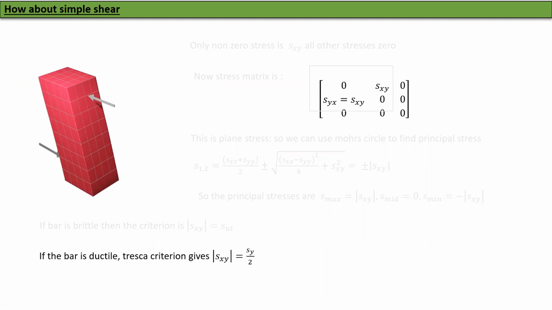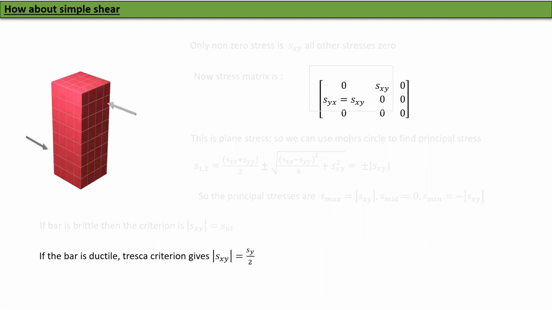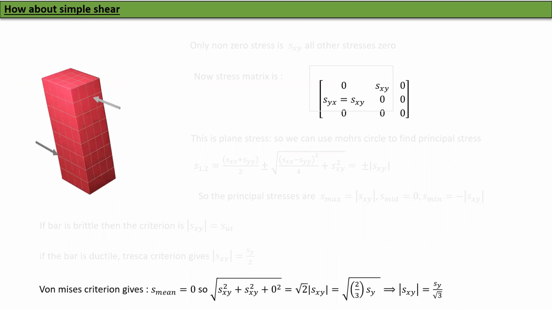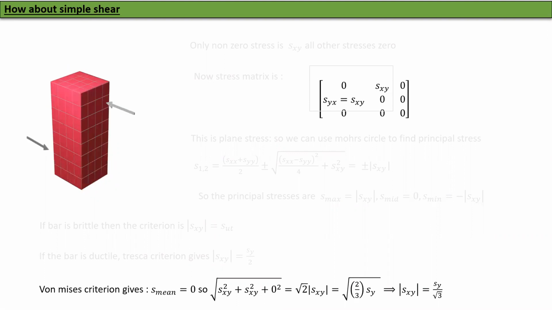Okay, and then just substitute, you will see. And then the last one is the von Mises criterion. It will turn out you will get Sxy must be Sy over square root of 3. Because if you just substitute and see, you'll get this formula. Bang, you'll get Sy over root 3.